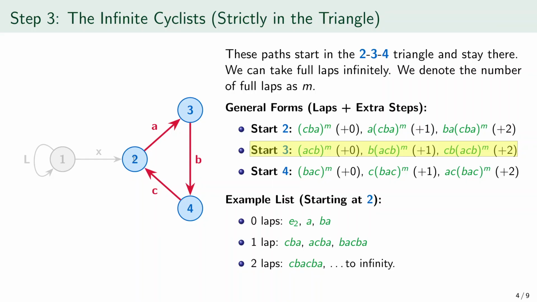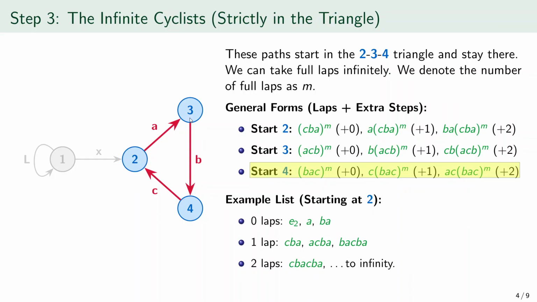If we start at object 4, the general written forms are these. First, BAC repeated m times. Read right to left, that means repeated full laps starting at 4. Second, C followed by BAC repeated m times. Read right to left, that means first, do the repeated full laps at 4, then take one extra step along C so the path ends at 2. Third, AC followed by BAC, repeated m times. Read right to left, that means first, do the repeated full laps at 4, then take C and then A so the path ends at 3.